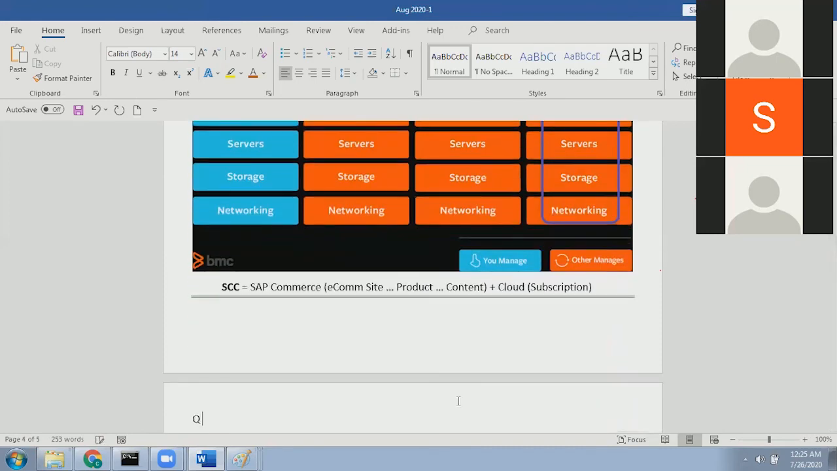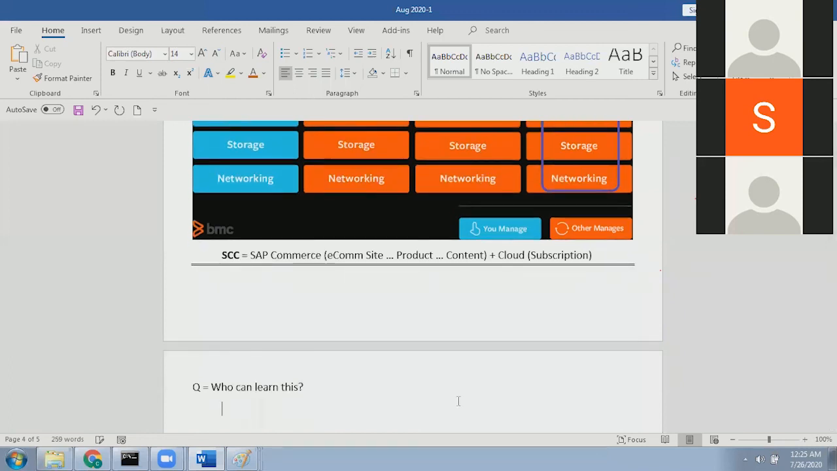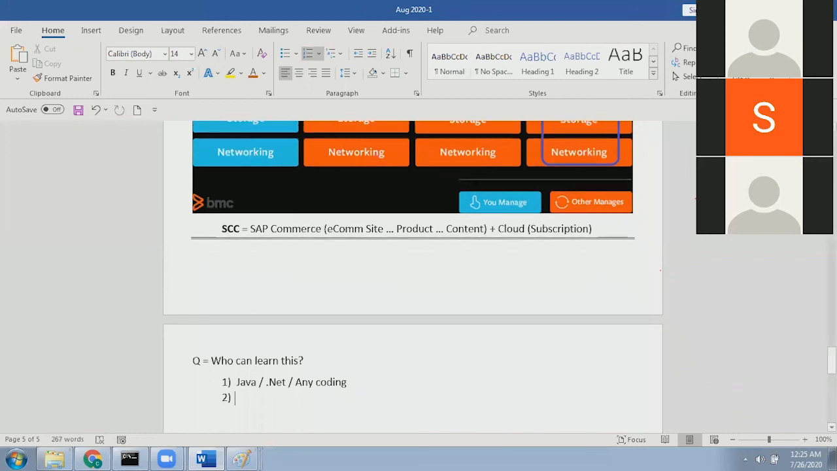Now let's come here. Who can learn this? I'll take another 5 minutes, then open for questions. Who can learn this? If you are a Java person or a .NET person, or you know any coding, you can very well learn. Second, if you are an SRE person, you can very well learn. Let's say you are working with other e-commerce platforms like Magento or ATG, you can very well learn.